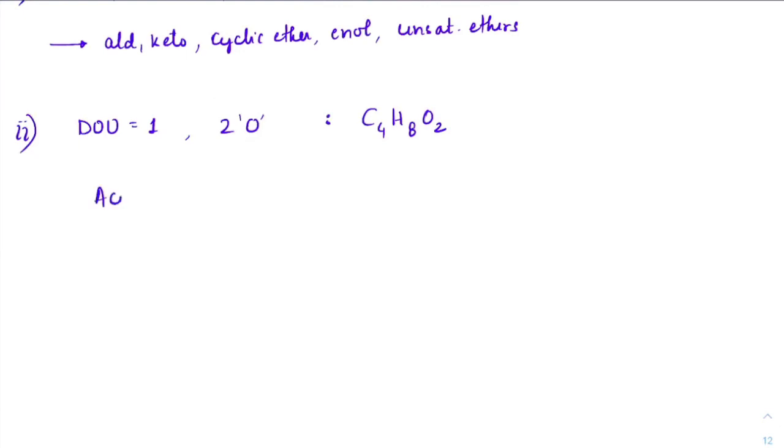We can write acids, we can write esters, we can write aldehydes, ketones, but the aldehyde you are writing will consume the double bond. So we should have one OH group. Somewhere there should be an OH group or ether group. So it will be hydroxyaldehyde or hydroxy ketone and so on. So a lot of groups would come.